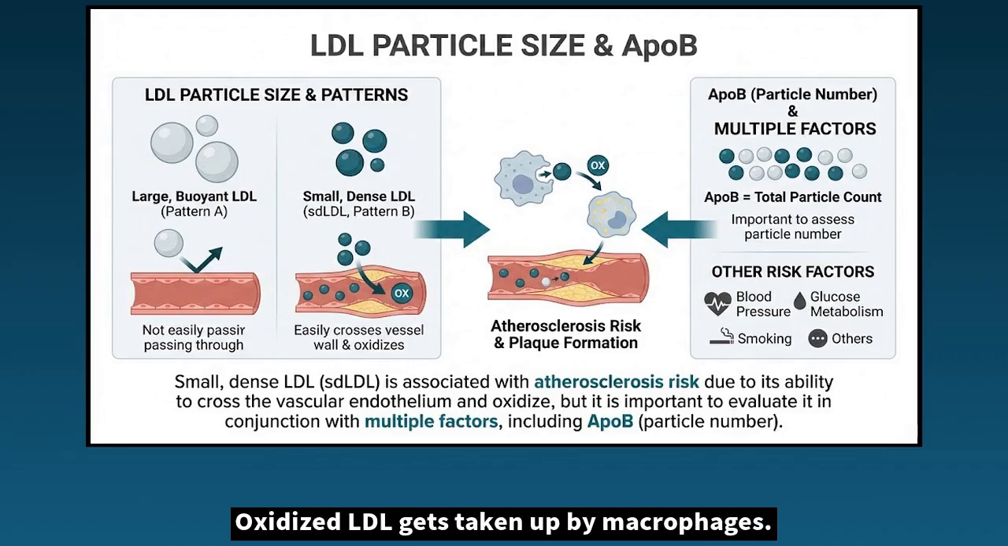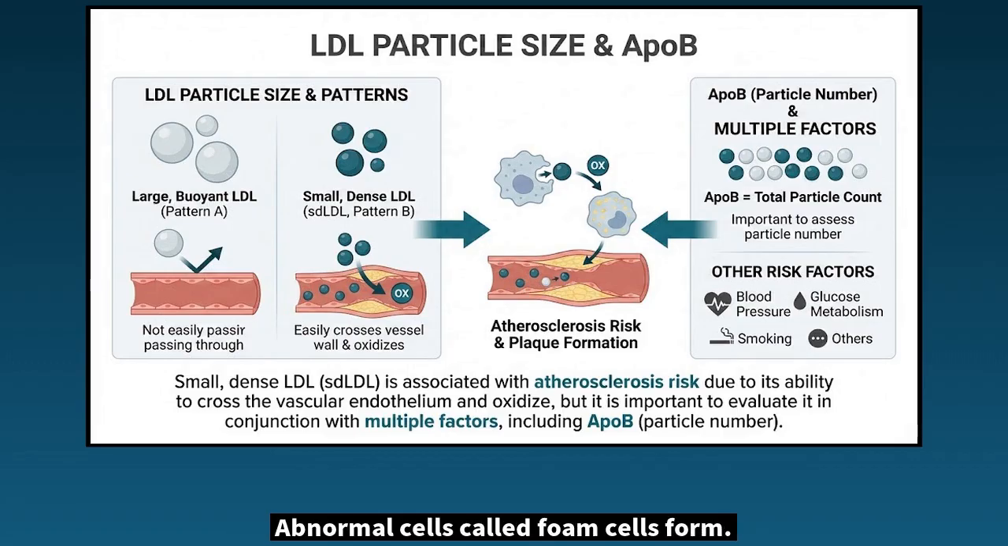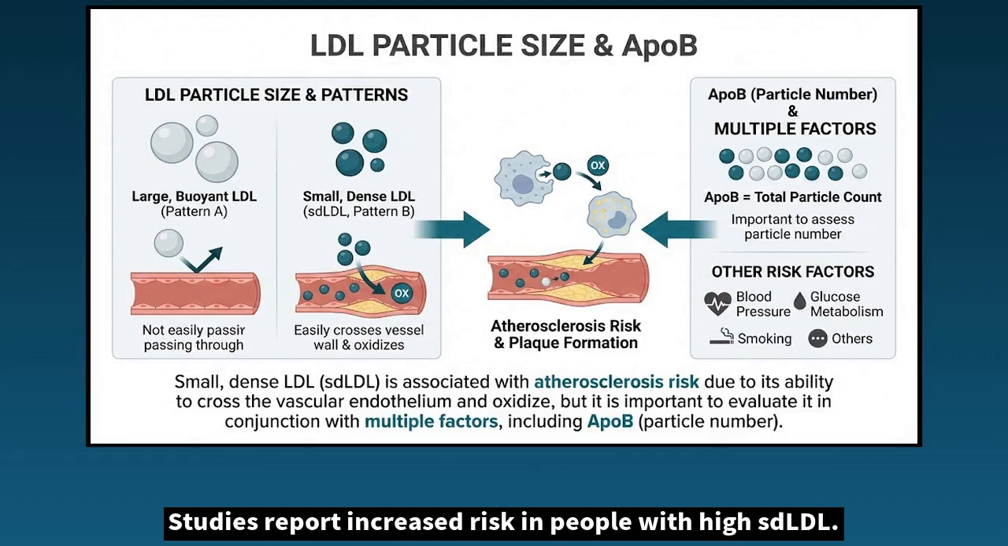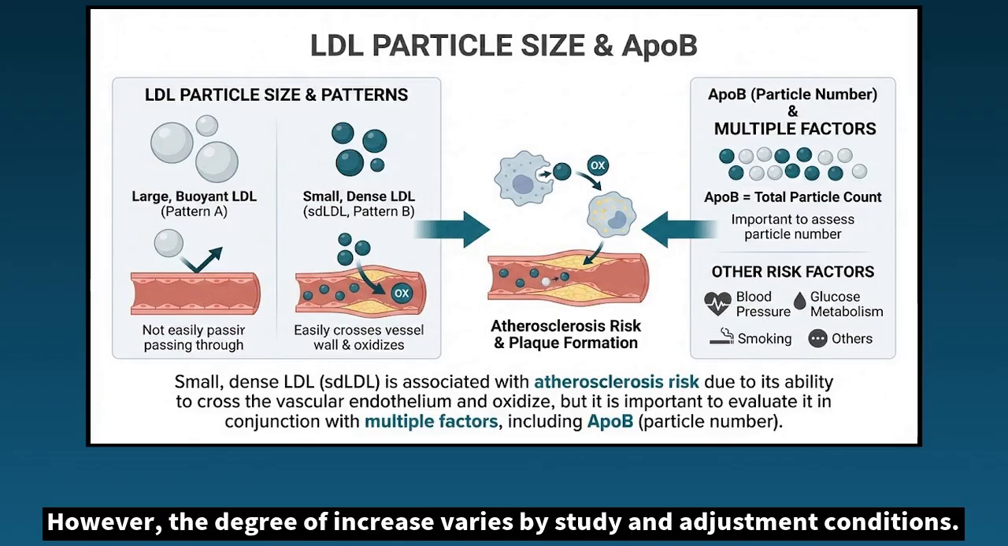Oxidized LDL gets taken up by macrophages. Abnormal cells called foam cells form. This is plaque, the beginning of atherosclerosis. Studies report increased risk in people with high SDLDL. However, the degree of increase varies by study and adjustment conditions.